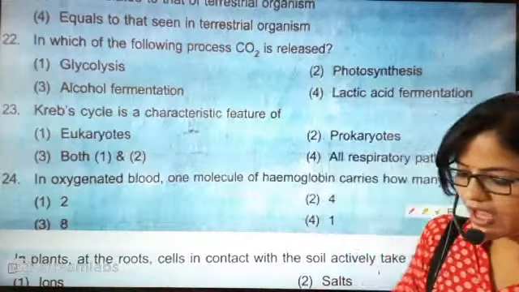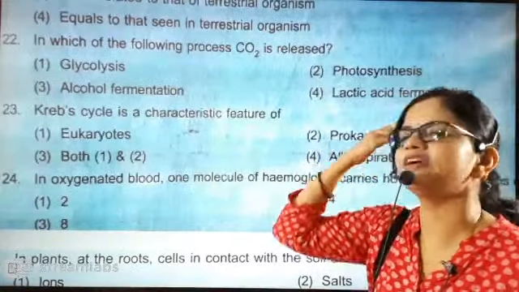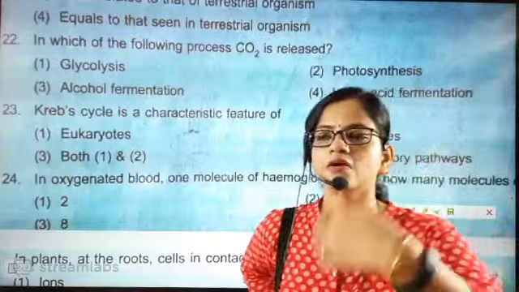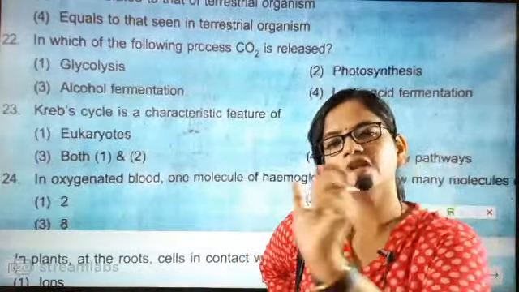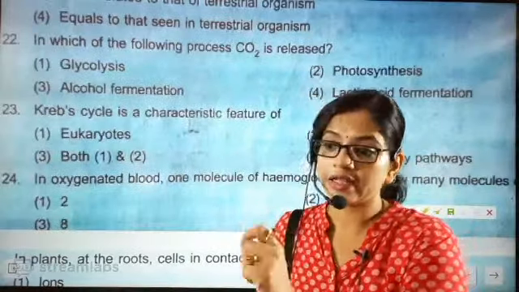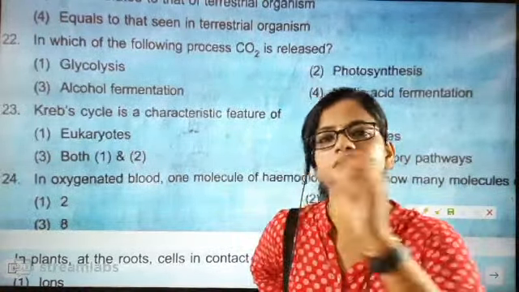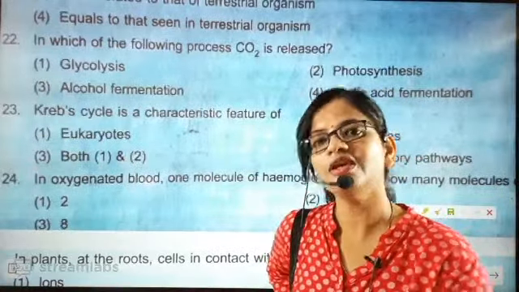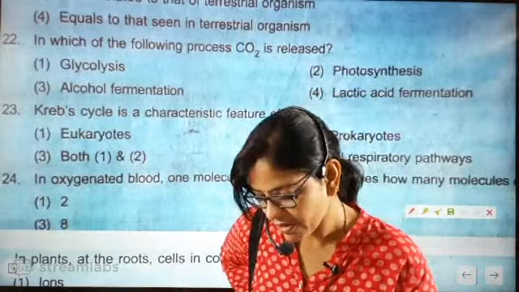A little tough, no? I will explain everything, beta. We have discussed the Krebs cycle, where the content breaks down in one cycle. In the mitochondria this Krebs cycle is carried out, and it helps in ATP formation. That part we have discussed.